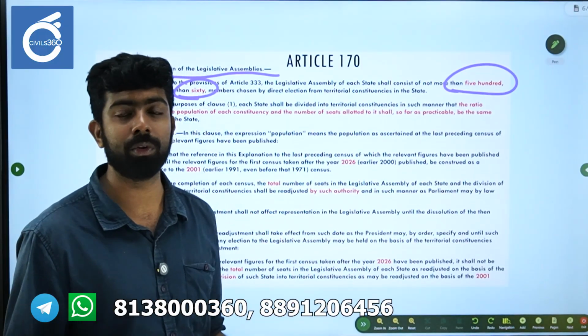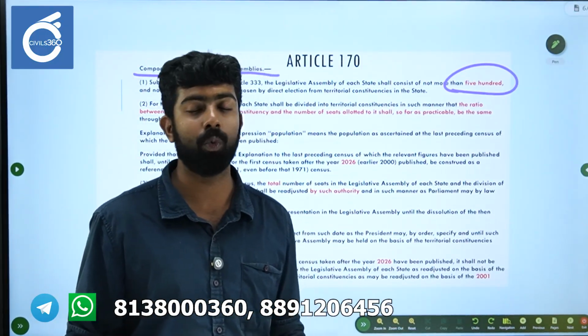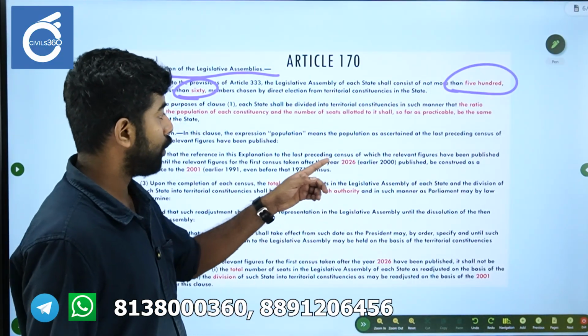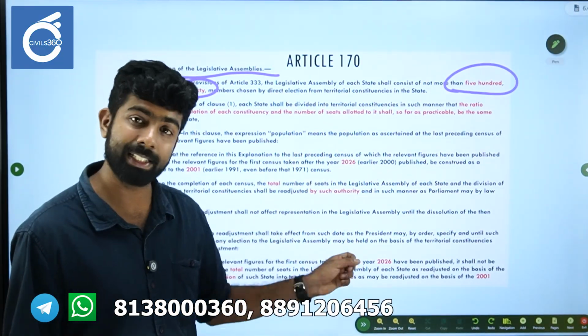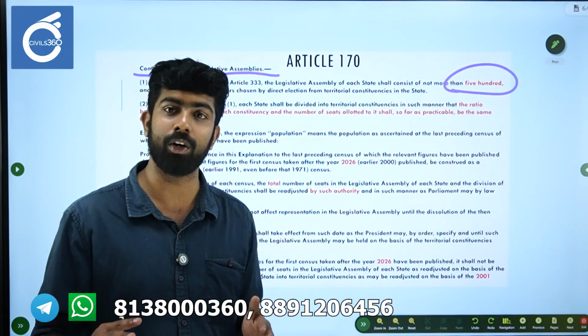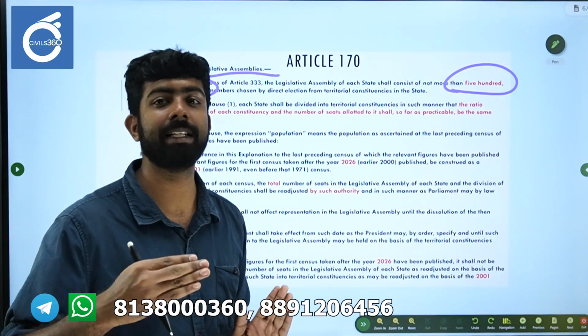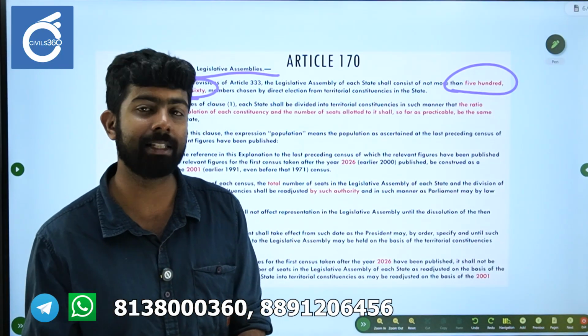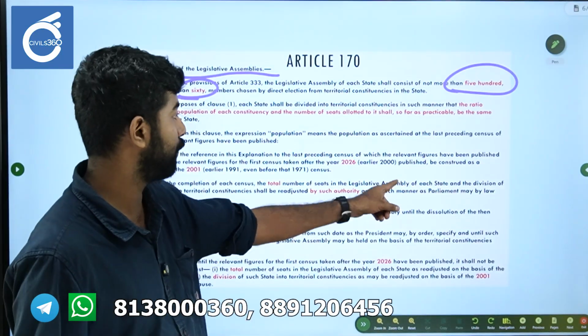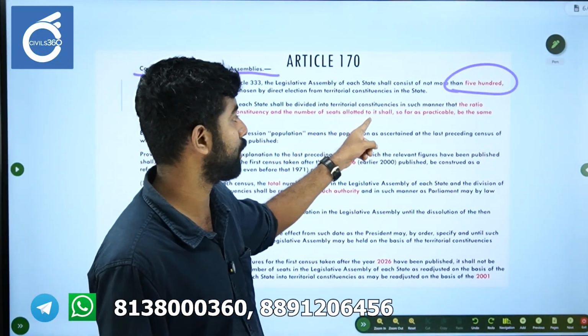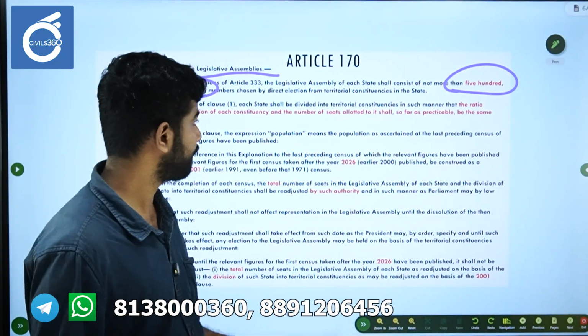Like I mentioned, the 42nd Amendment said we will fix the year 2000. After that year, we will conduct a census and that data will be used for calculating the population of each constituency and the number of seats allotted to it.